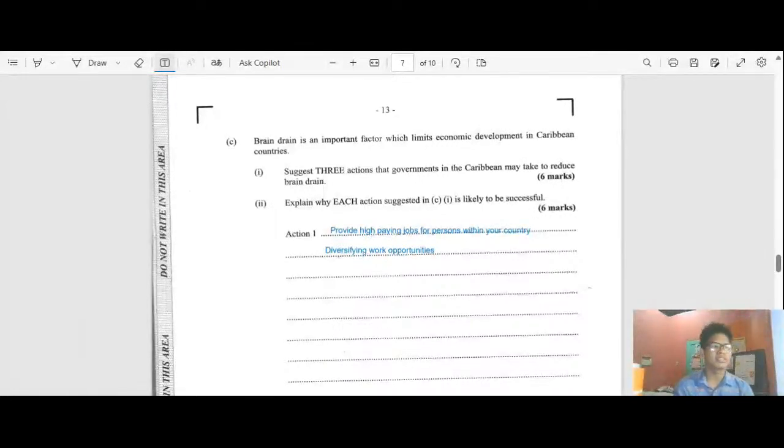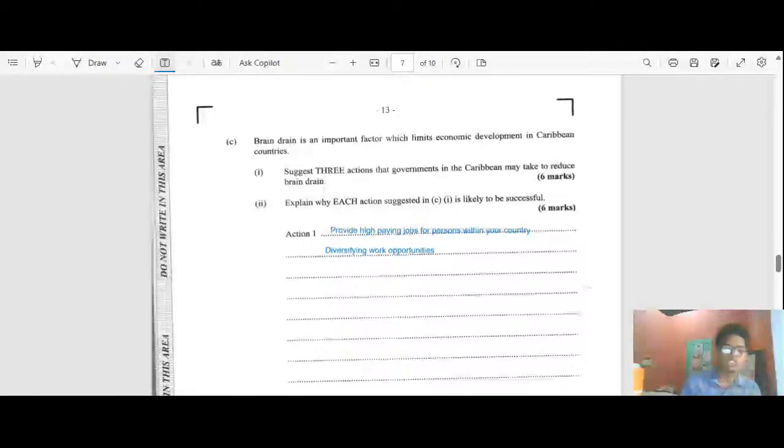Because usually, for example, a person that wants to be an astronaut cannot be an astronaut in Caribbean countries. A person that wants to be a neuroscientist cannot be a neuroscientist within the Caribbean. Somebody that wants any of these, what we call elite jobs, does not have the opportunities. They do have the qualifications, but they don't have the opportunity to even do these jobs.